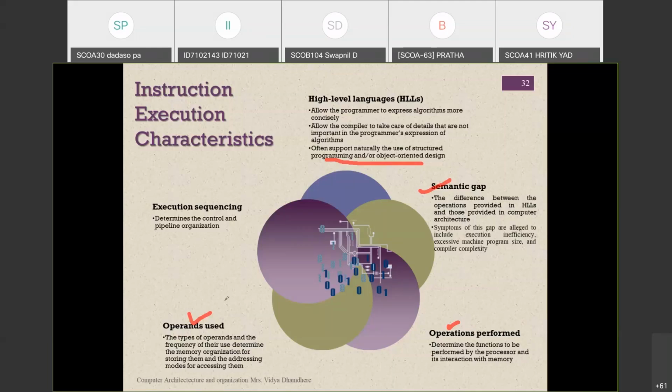That is the next characteristic. Now the next one is execution sequence.